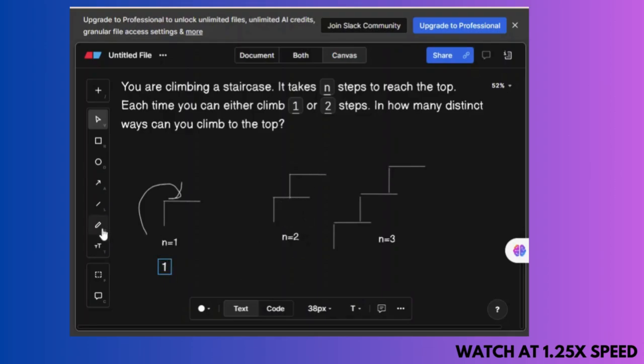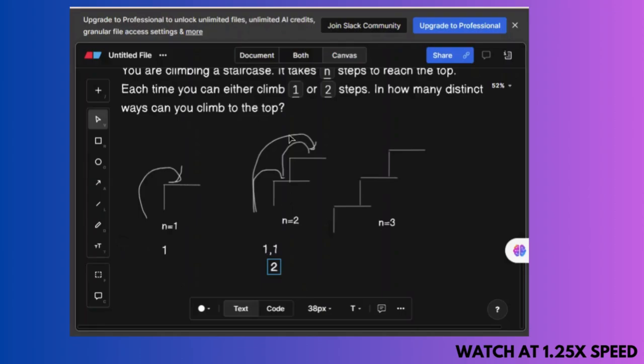If I take an example of case 2, which is n equals 2, here I can take one step and then another one step. So the first way of reaching the top in case 2 is one step, then one step. Similarly, the next way of reaching the top is to take two steps, only two steps, and I have reached the top. So the second way is to take two steps in one go. There are two distinct ways in the second case.